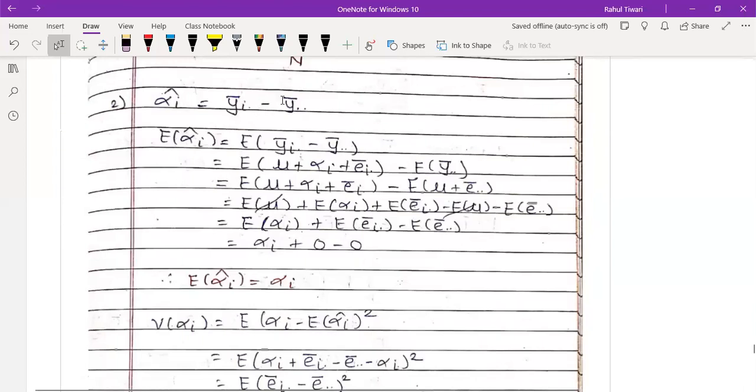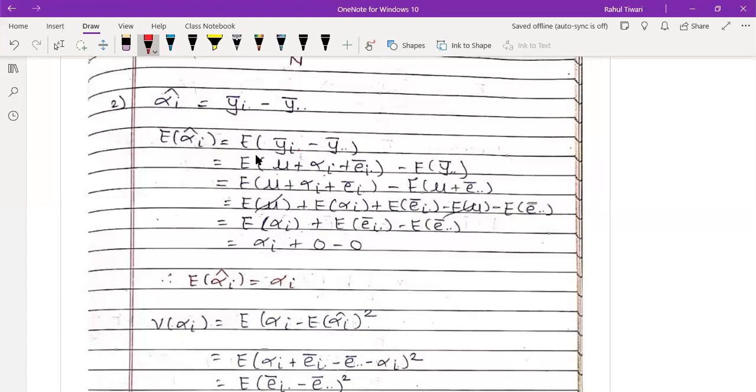So if we take the value of alpha hat, what will it be? Y bar I dot minus y bar dot dot. You have estimated that, right? Now take expectation. So what is your y bar I dot? You know the formula, which is mu plus alpha I plus E bar I dot, minus the expected value of this. But what is y bar dot dot? Mu plus E bar dot dot.